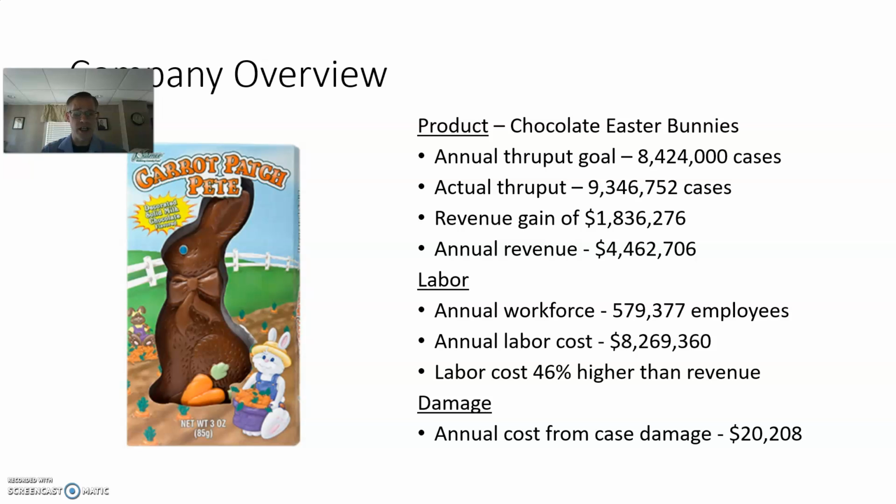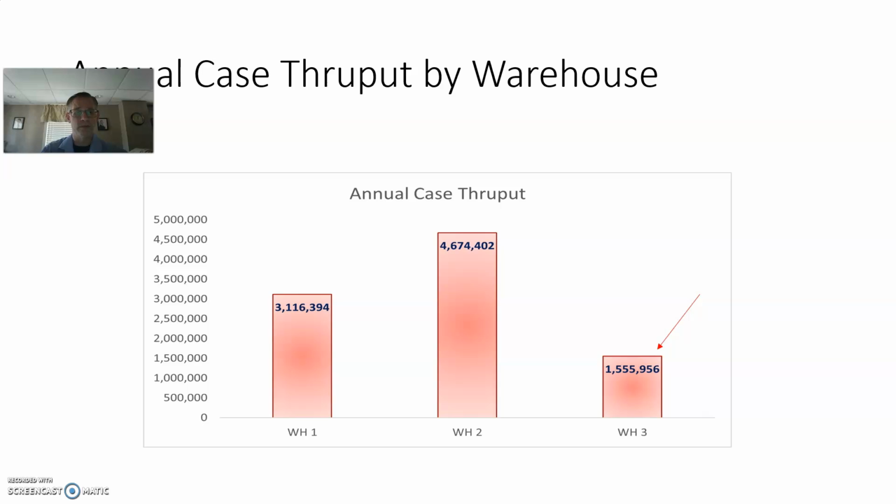Our damage: we see an annual cost from lost revenue of $20,208 from damaged cases through our throughput.